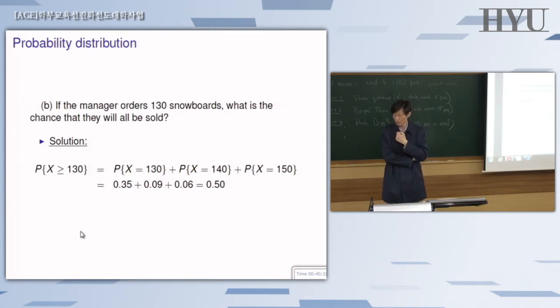They will be left over. So ruling out those first 3 cases, just take the probability for the last 3, which is the case when the demand is at 130, exactly the same as supply, so all of them will be sold, or anything higher than that. 140 and 150 are the other 2 cases.